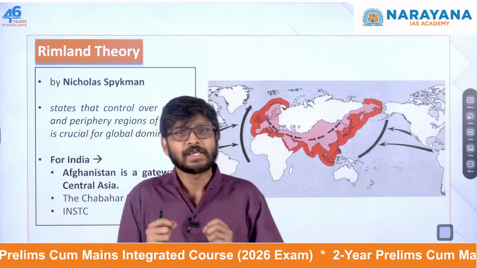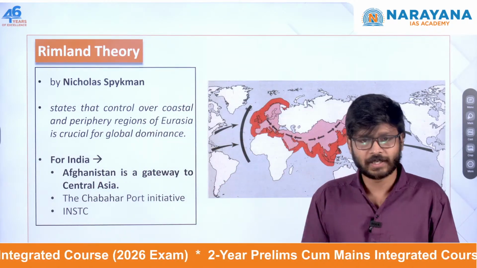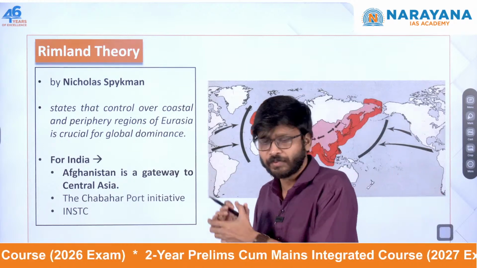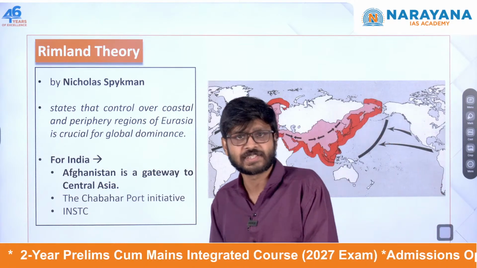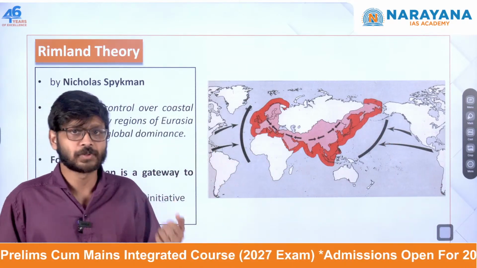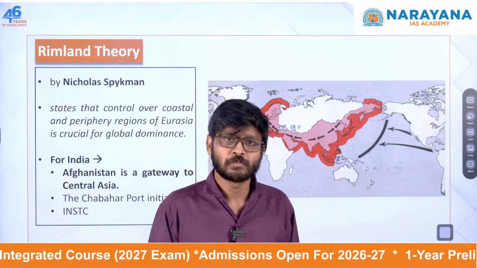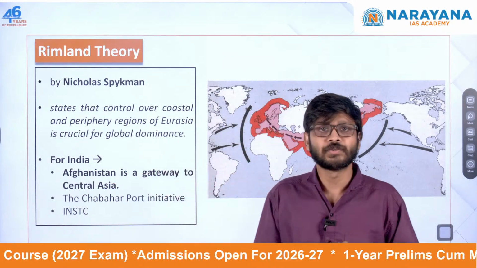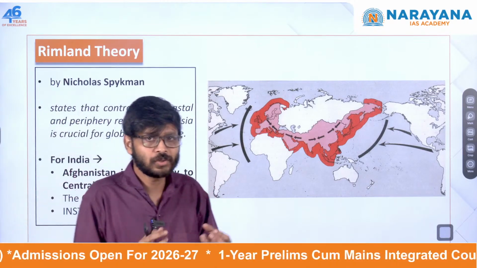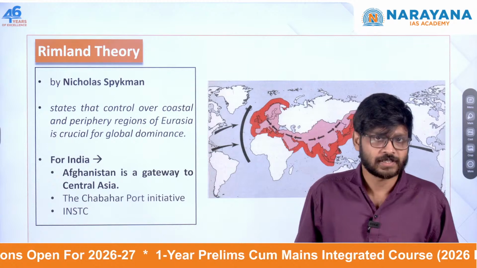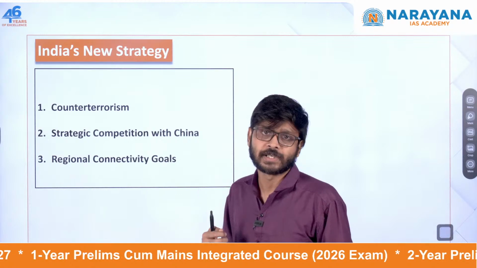That is why India is pushing for alternative trade routes, for example Chabahar in Iran. We are already moving forward with Chabahar. Another important project is the INSTC, the International North-South Transport Corridor. These are some of the important projects India is moving forward with. New Delhi is gradually shifting from isolating the Taliban government to limited public engagement. This is driven by three important factors. One is counter-terrorism cooperation.